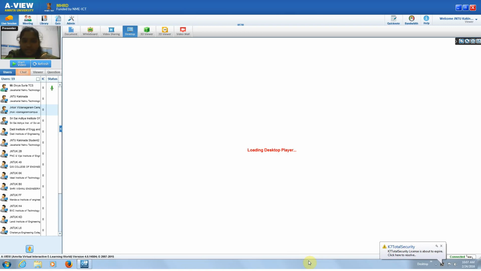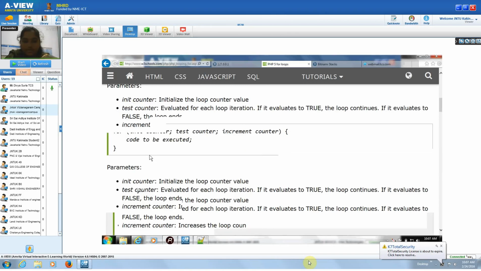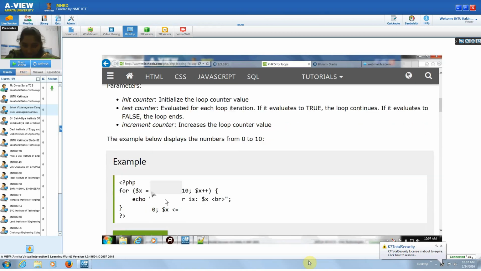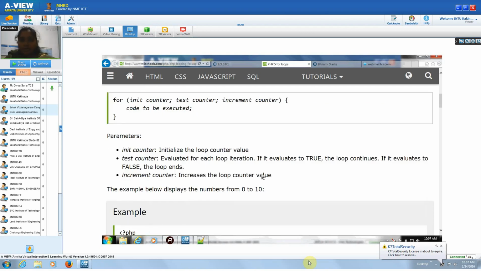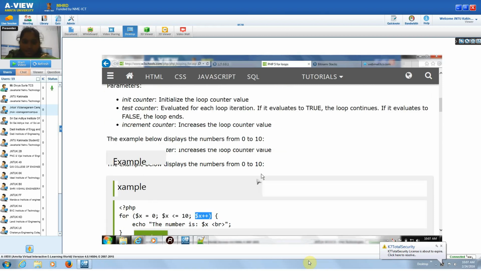So, for loop, this is the syntax. We will declare the variable $x, some initiation of this variable, and we will see the condition. This is the condition and this is the increment counter, increment or decrement, whatever the condition you want, you will place that.